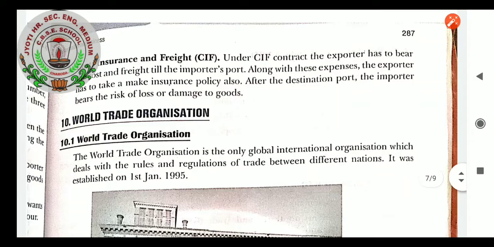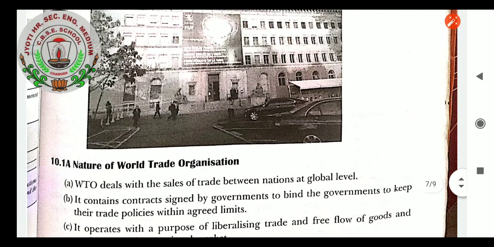World Trade Organization, students, the next topic of the chapter, WTO. It plays a very vital role in binding two or more countries for doing trade. It maintains not only the trade but also the peace among the countries through the way of trade. So World Trade Organization is the only global international organization which deals with the rules and regulations of trade between different nations. It was established on 1st January 1995.